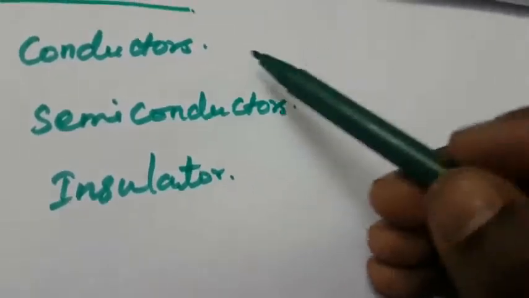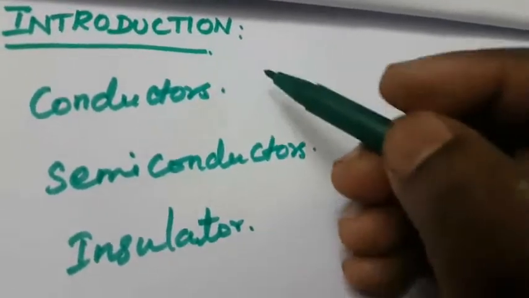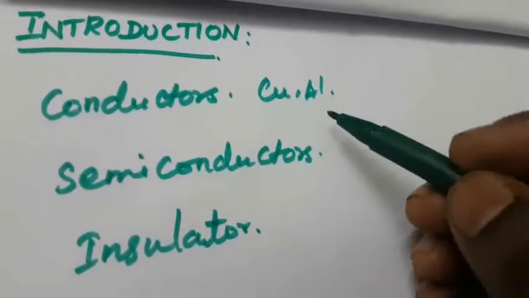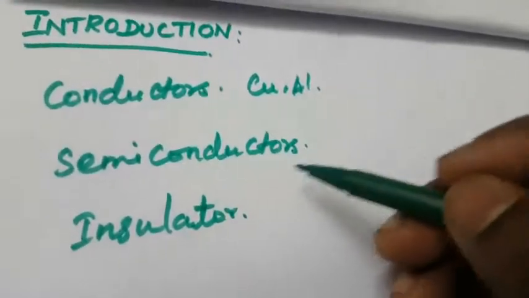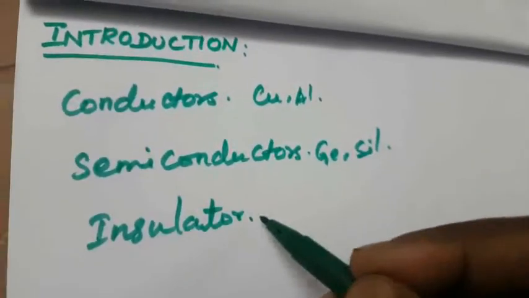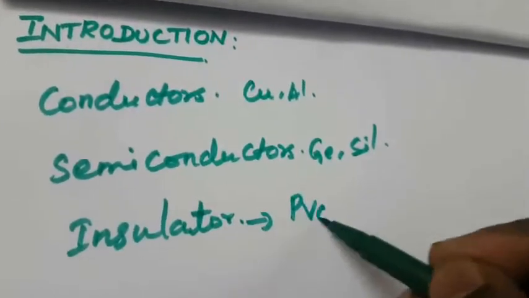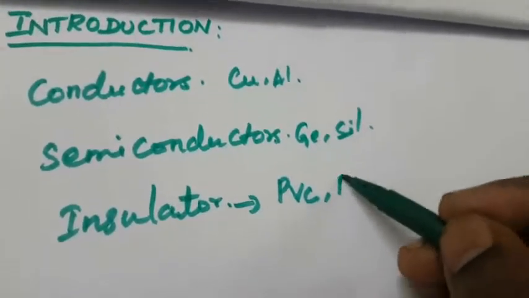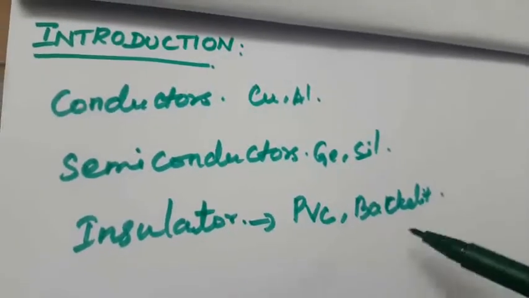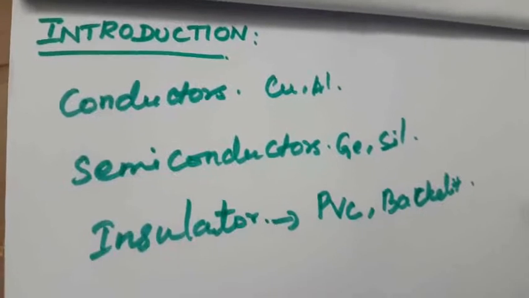A good example of conductor is copper and aluminium. These are all good conductors of electricity. Semiconductors are germanium and silicon. What is meant by insulator? That is PVC, polyvinyl chloride pipe, and Bakelite cement. These are the insulators used in switches and circuit boards.